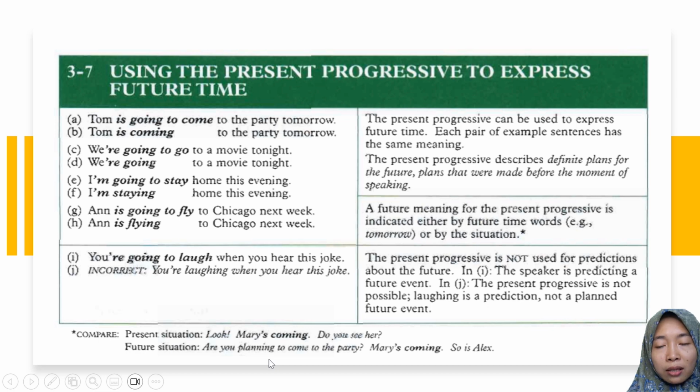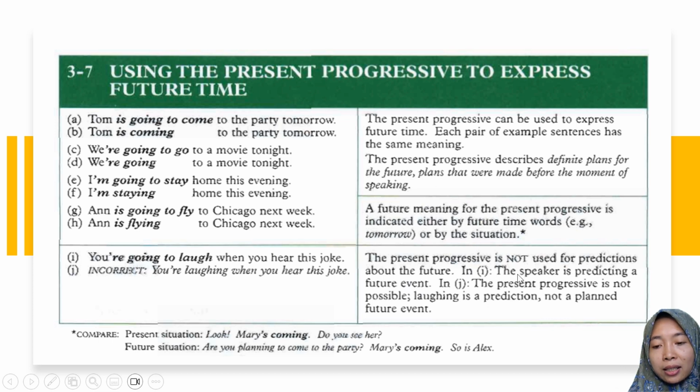Here, based on the situation, Mary is coming is not in the present moment but in the future. So if there is no time signal, you can see the situation of the sentence to determine whether the activity is in the present or in the future. And then the present progressive is not used for predictions about the future.